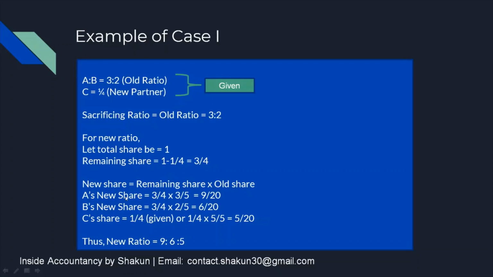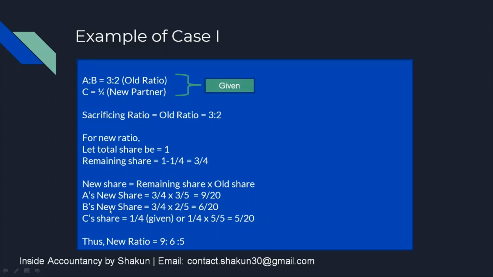So A's new share will be equal to the remaining share, that is 3/4, multiplied by his share in the old ratio, his old share. What is his old share? Just look at the old ratio, 3/5. So the remaining share 3/4 multiplied by 3/5 gives us 9/20.